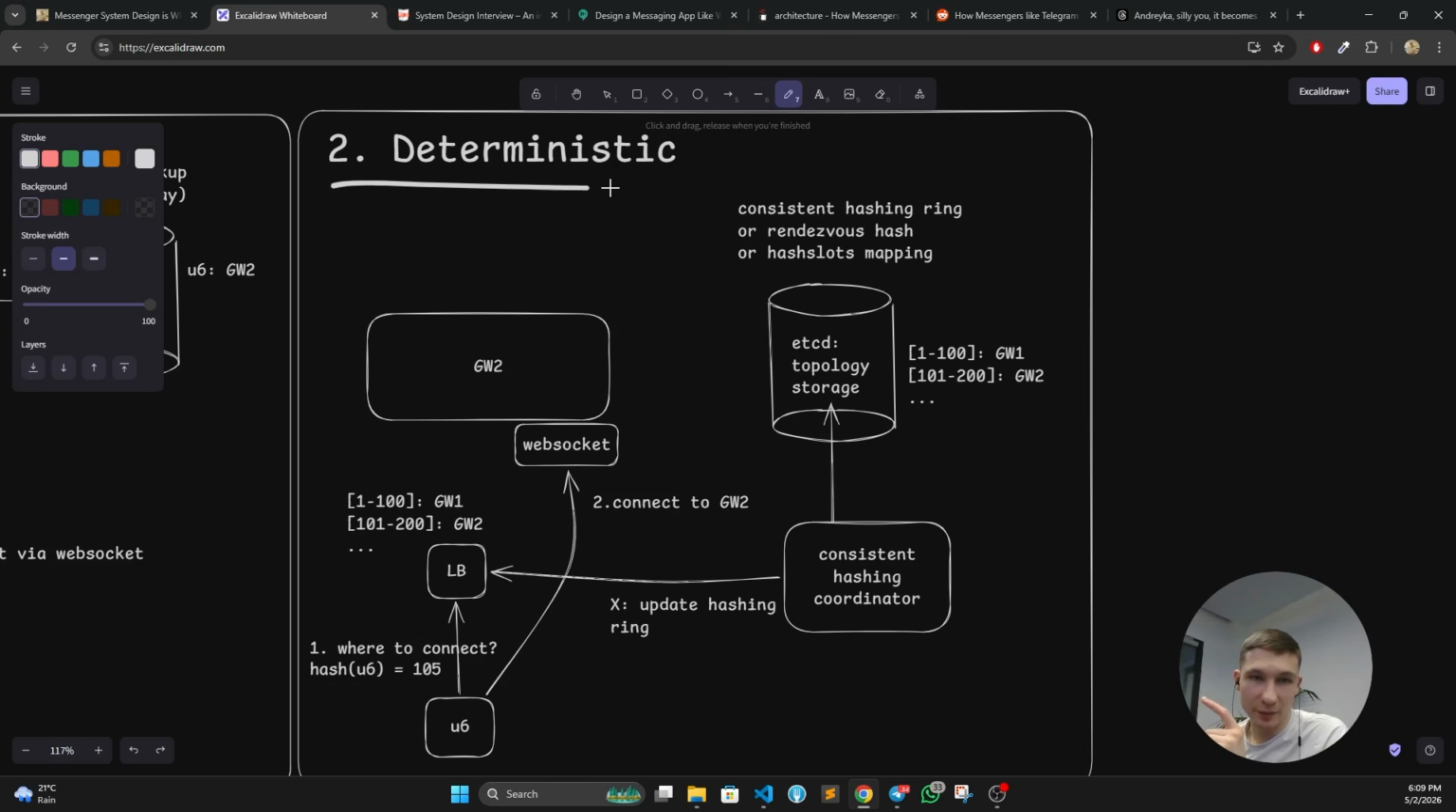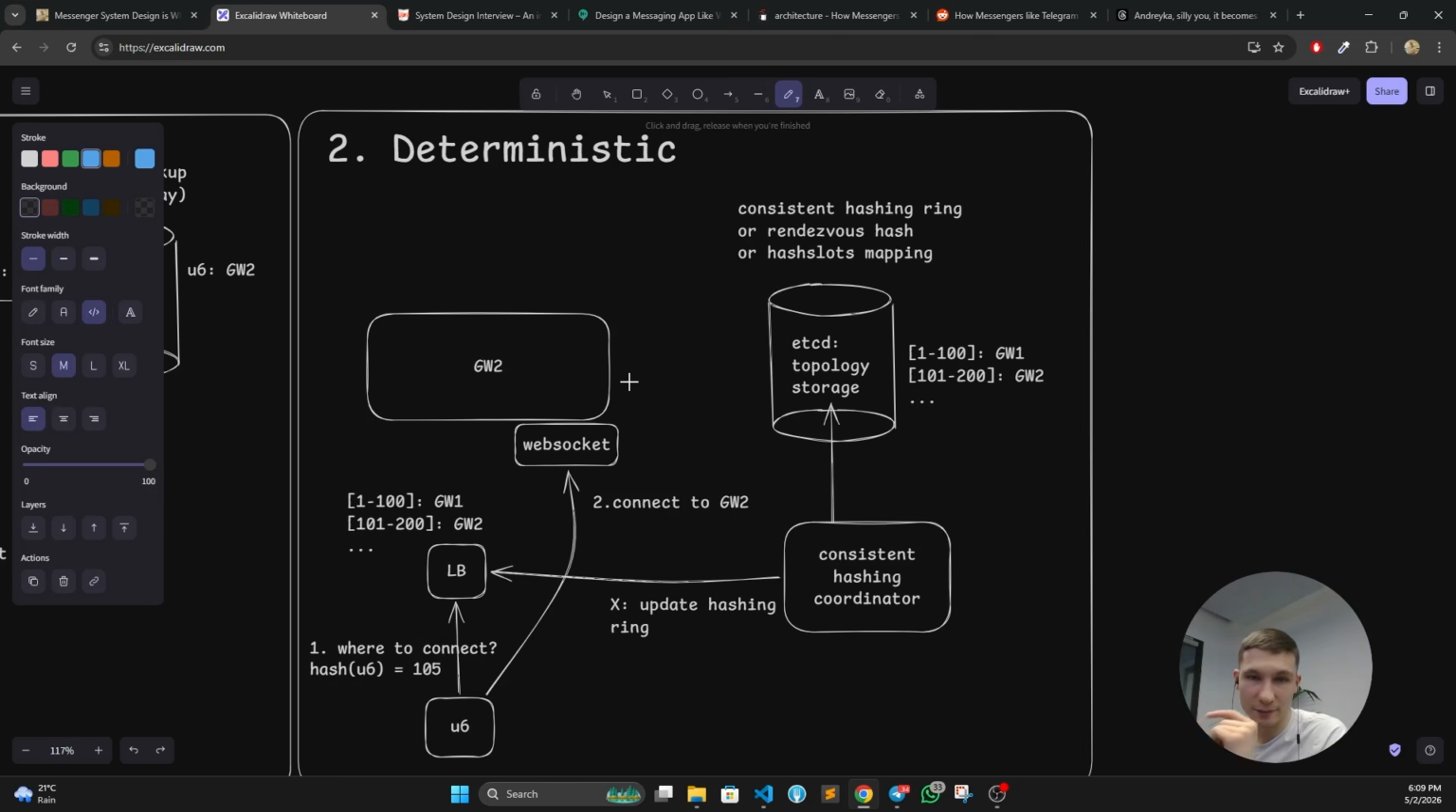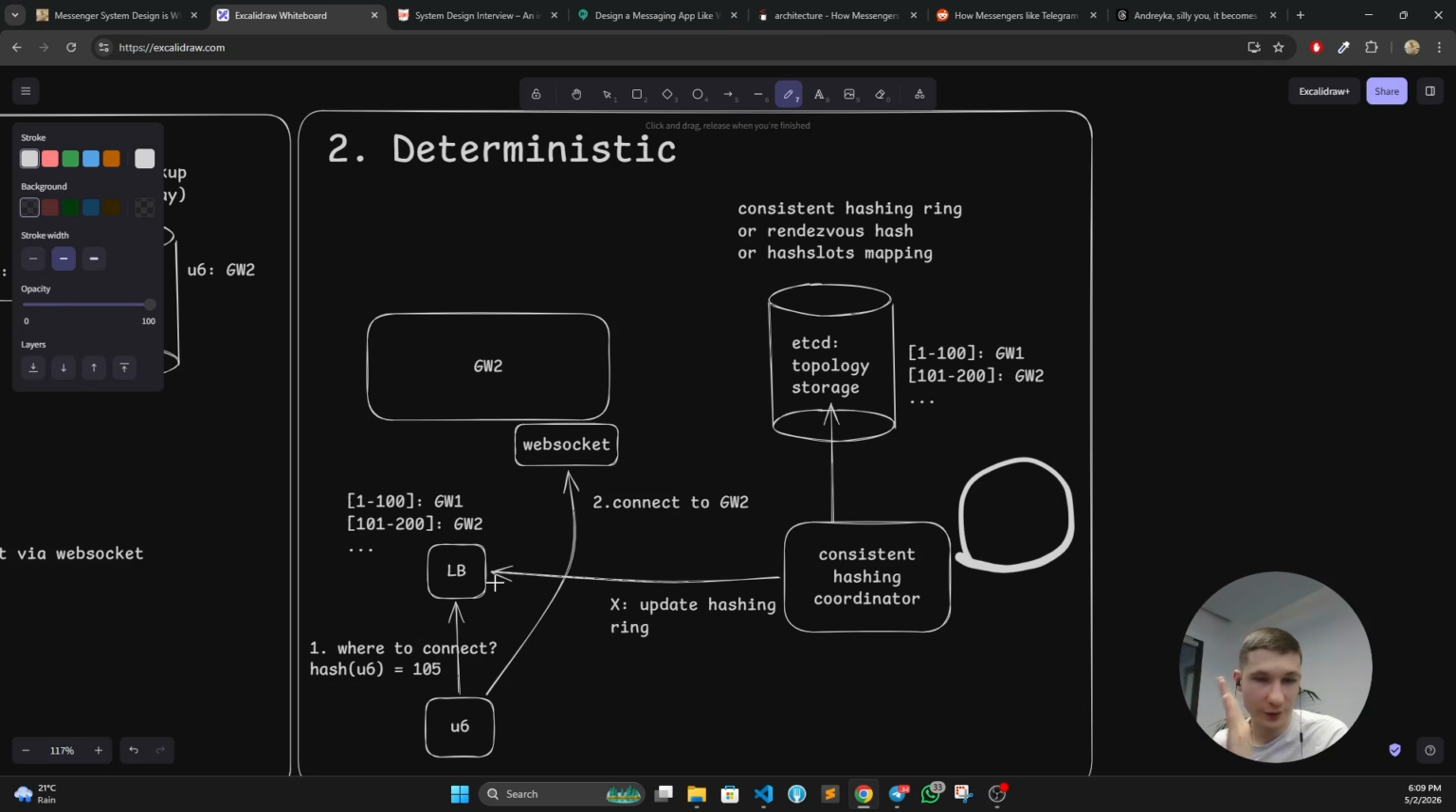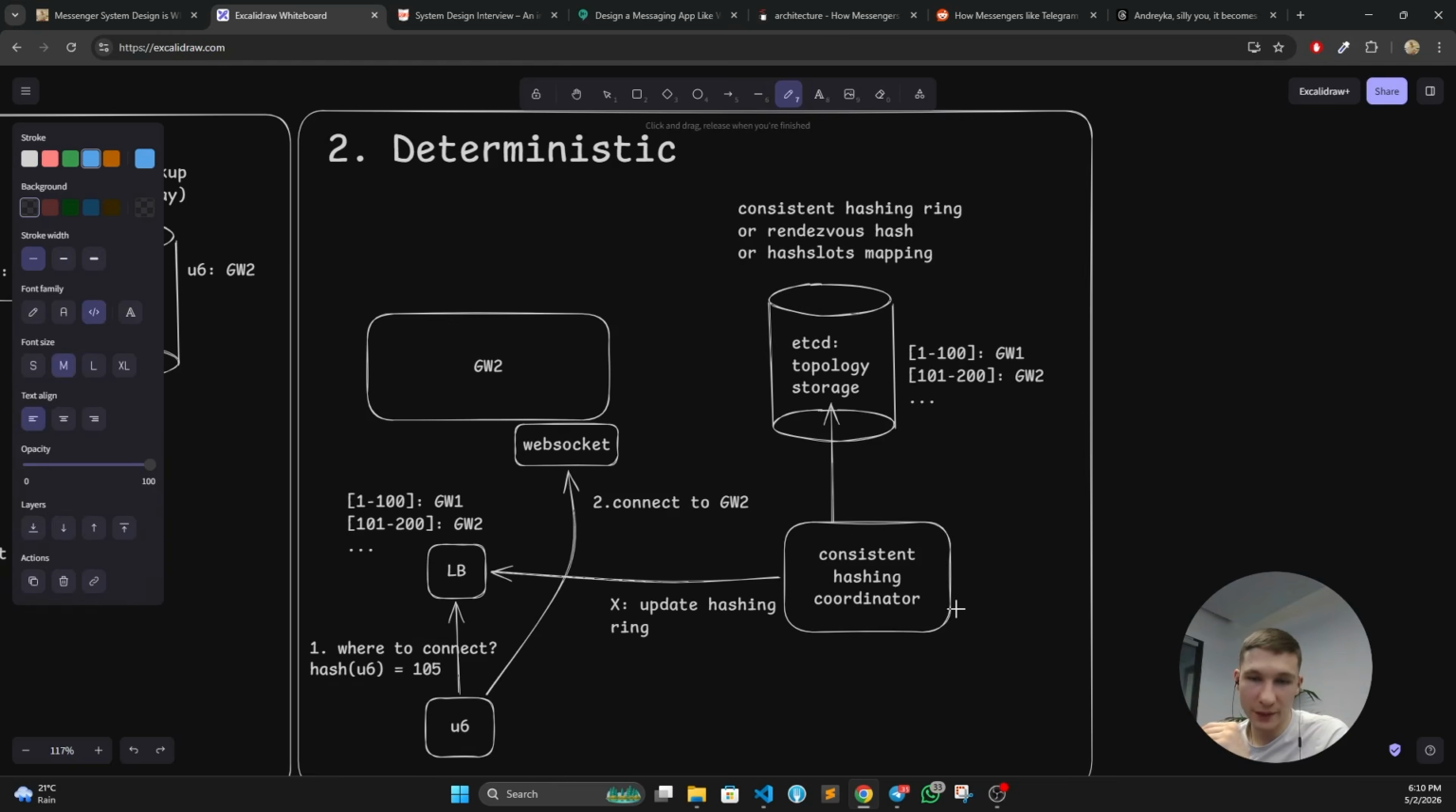Second way of doing it is deterministic. So it is much more expensive and harder to implement, but it also exists in the system. So we are going to have some sort of coordinator. Typically, it can be etcd, whatever strongly consistent storage. This storage actually contains the consistent hashing ring. So you remember consistent hashing, this is going to be exactly the ring we are going to use, but to distribute the users to gateway connections. So this coordinator has this consistent hashing ring, and it is responsible for updating all the possible load balancers that users are going to talk to.